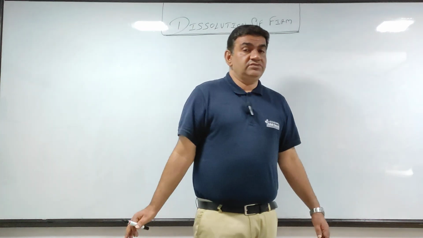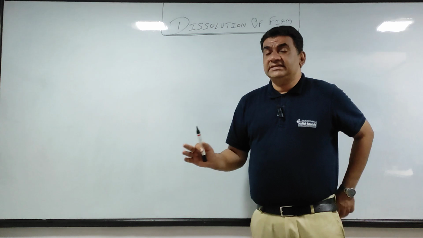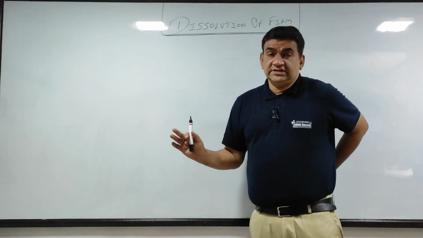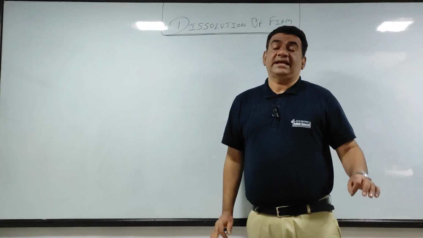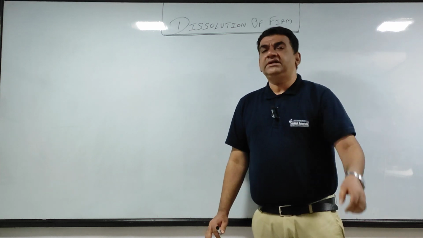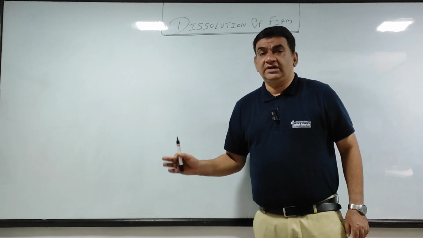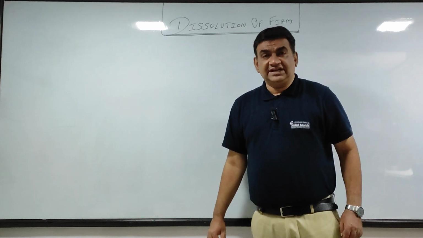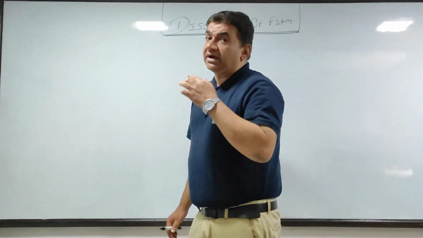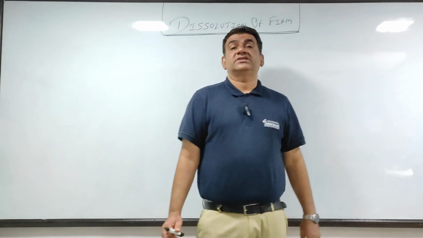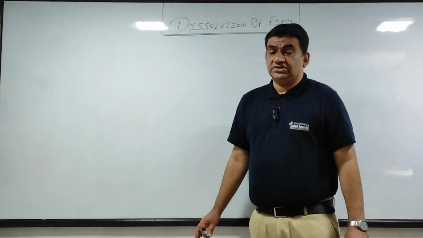They can ask you ledger accounts or they can ask you journal also. In dissolution, guys, the trend has been such that the chance of a journal coming in dissolution is the highest. As per the trend, there is a 25 to 30% chance of a journal coming. That means in every 4 attempts of dissolution, in one attempt a journal comes. And here the chances of a journal coming are high as compared to other chapters where we just prepare ledger accounts.